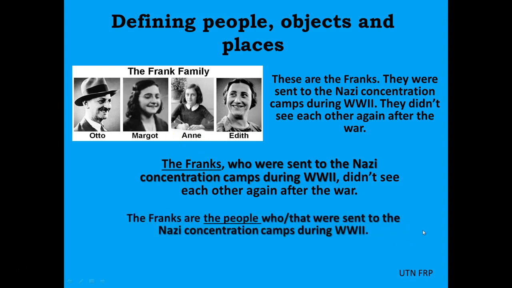But now, look at this. The Franks are the people who or that were sent to the Nazi concentration camps during World War II. Here we are adding information to define who these people were. They didn't see each other again after the war.